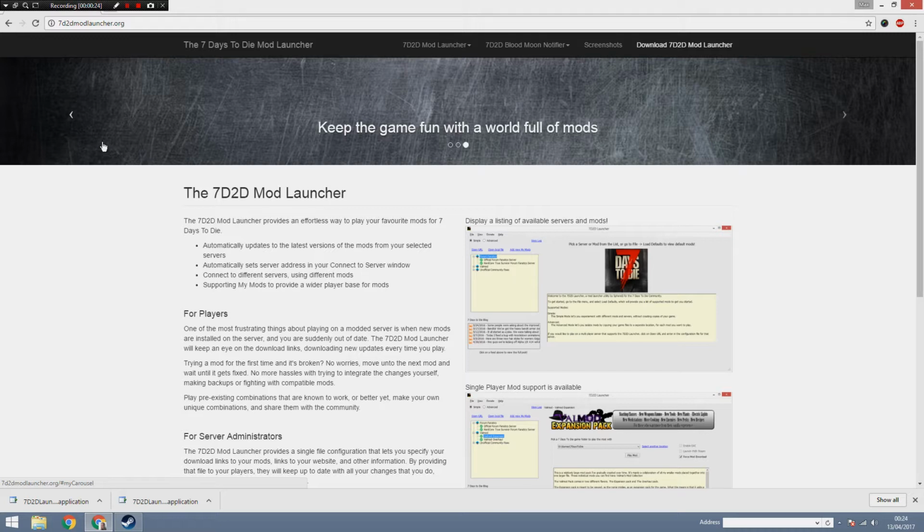have enough disk space, of course, because for each mod you install, it essentially will create a fresh copy of 7 Days to Die with only that mod installed. So you could have like 5 or 6 different instances of 7 Days, all with different mods. The launcher will then allow you to download and install them very, very easily.